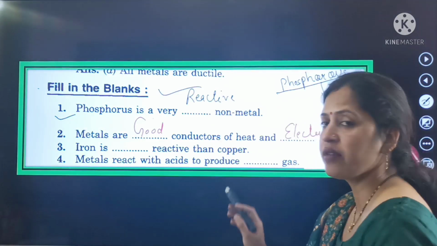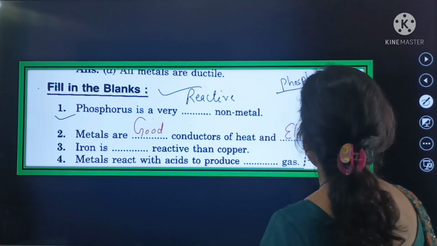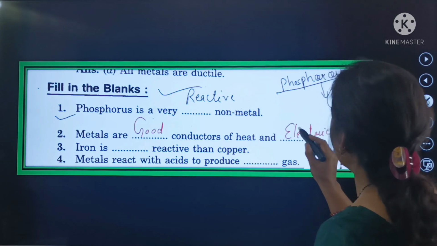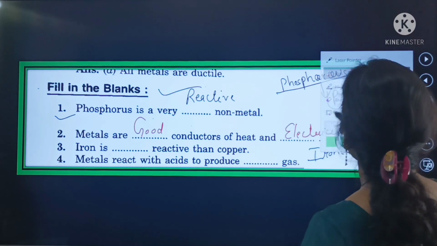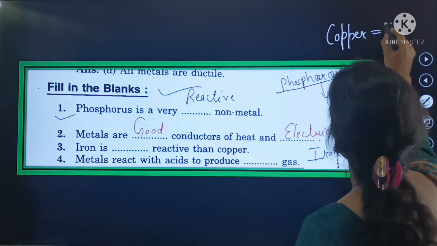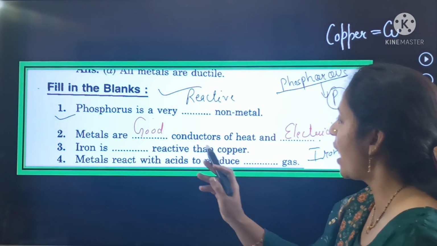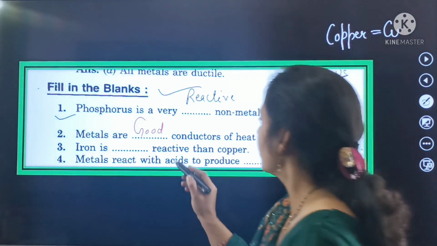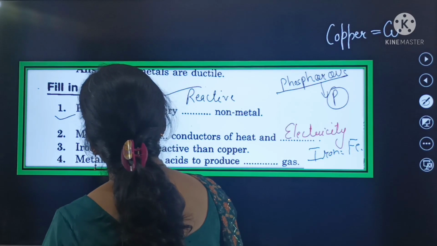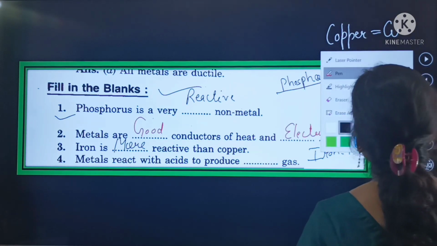So the symbol of iron is Fe, and the symbol of copper is Cu. So iron is more reactive than copper.